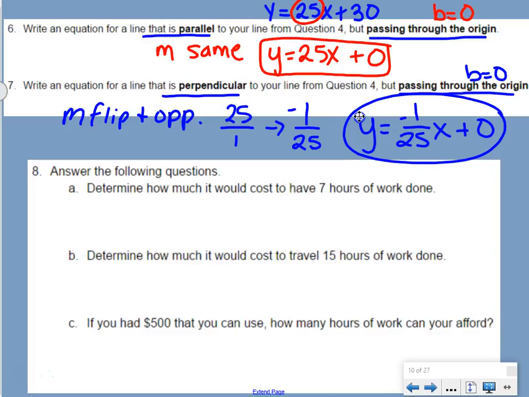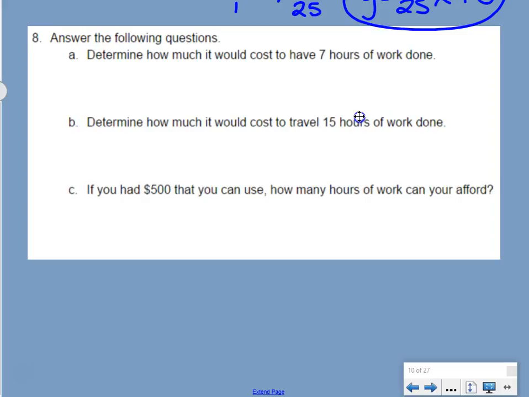Prediction questions. Answer the following questions. I'm going to help you set these up, and then you're just going to have to do them on your own. Okay? So determine how much it would cost to have 7 hours of work done. For these questions, you are going to want to use your slope-intercept form equation, which is y equals mx plus b, that form. For our situation, that was y equals 25x plus 30.